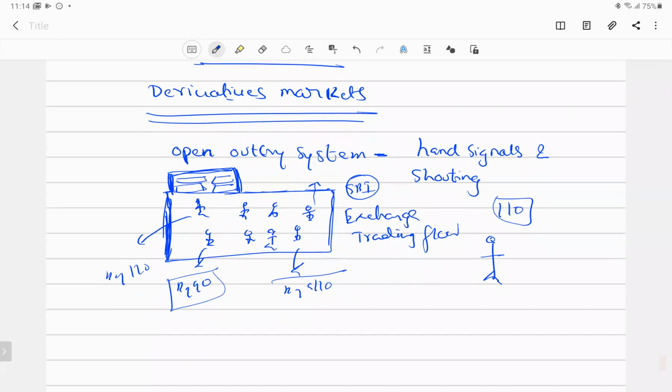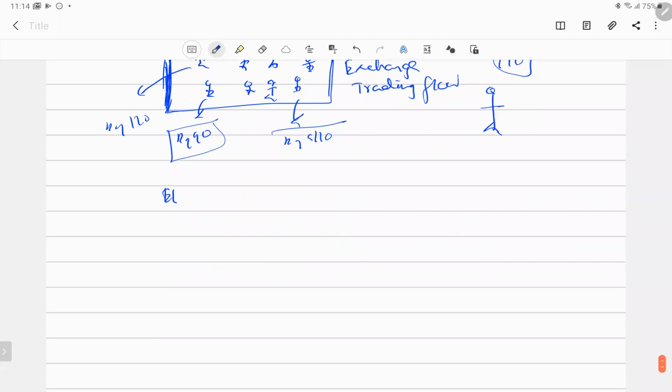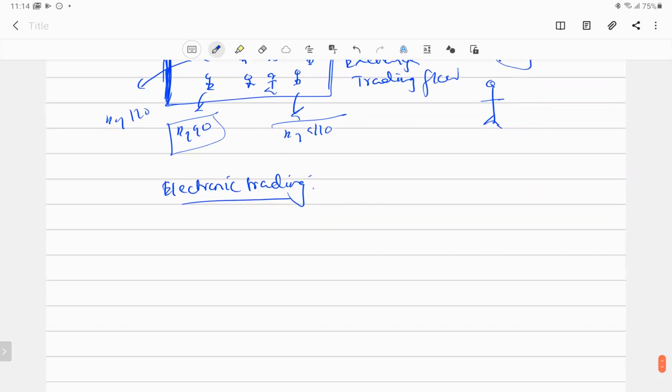So nowadays we have electronic trading. Everyone knows that electronic trading does not involve any physical exchange locations.